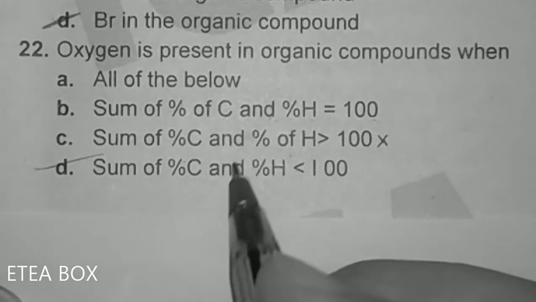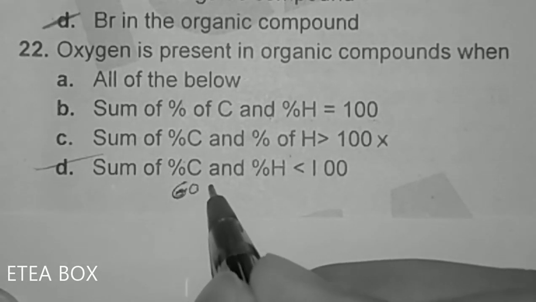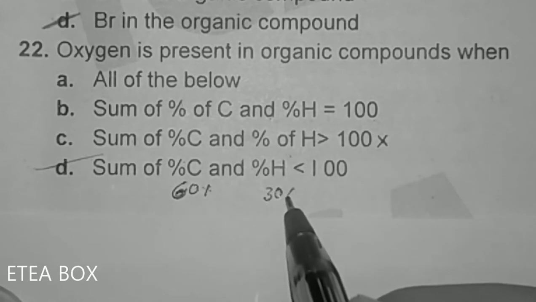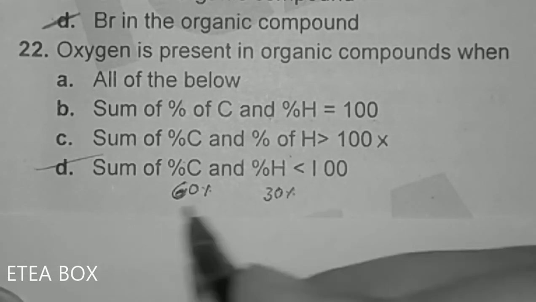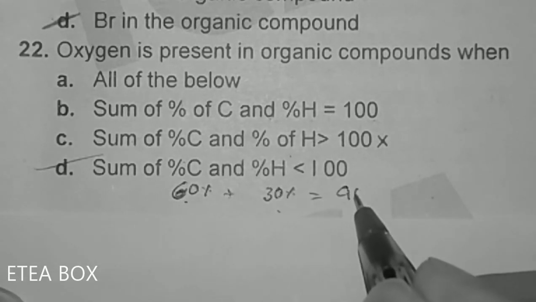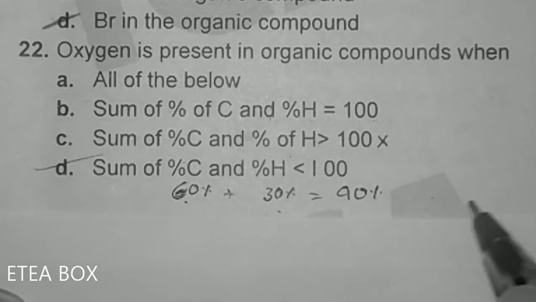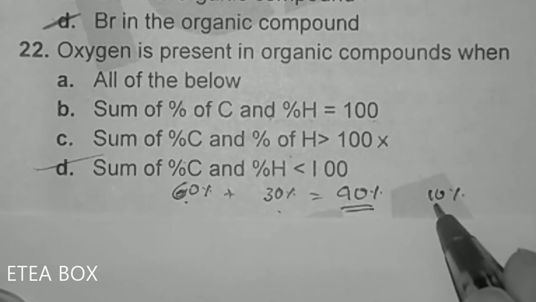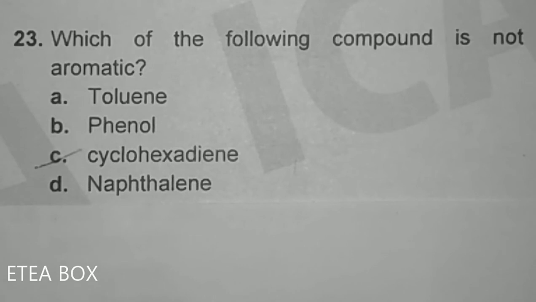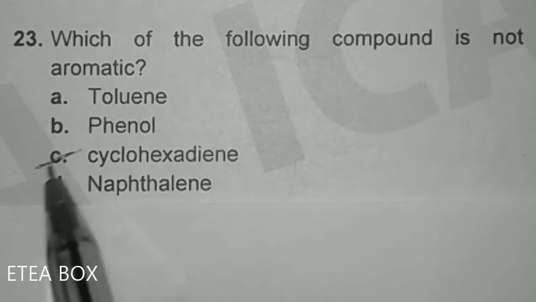Let's suppose carbon is 60% and hydrogen is 30% in the organic compound. Then we can say that 30 and 60 will be equal to 90%, and so after this we can say that 10% is oxygen. So option D is correct. Which of the following compounds is not aromatic? Look, toluene is aromatic, phenol is also aromatic, and naphthalene is also aromatic. Now look at here, option C is not aromatic.